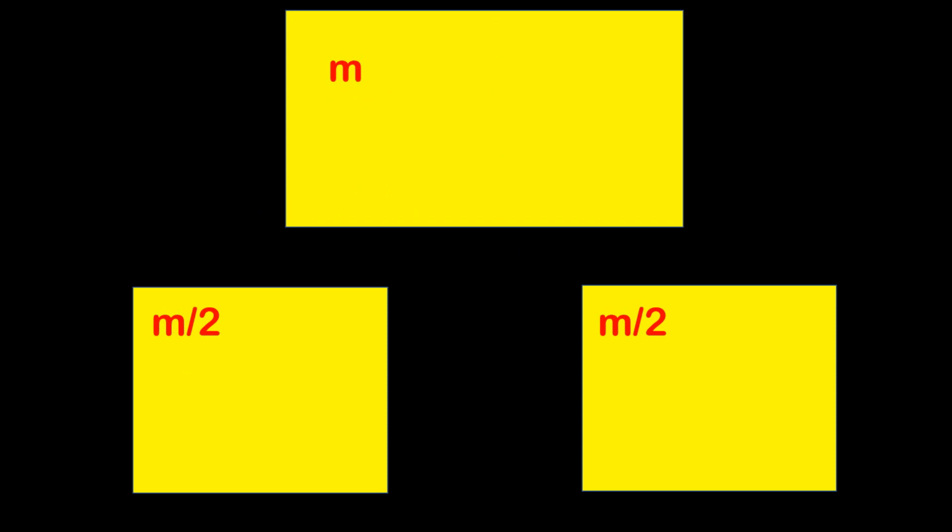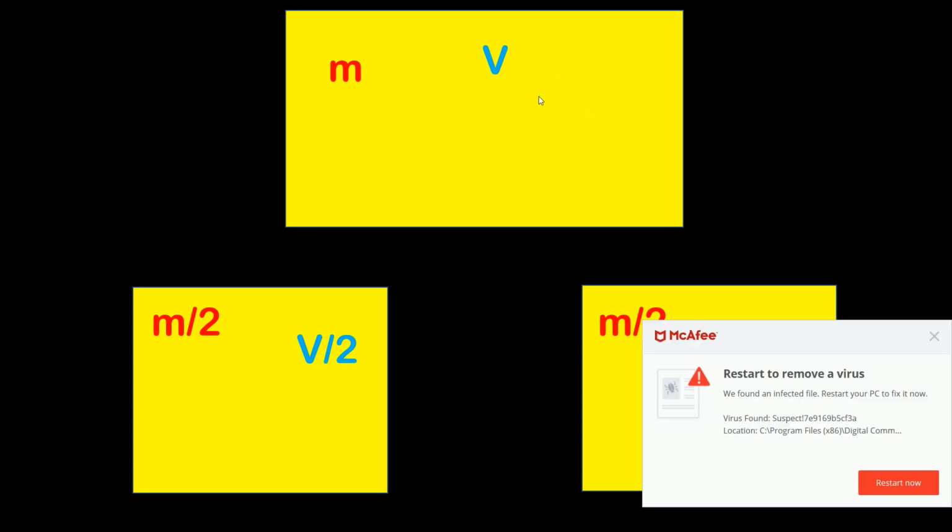Let us consider another example. Let's say V is the volume of this system. Now you have divided this system into two half parts. Will the volume of this part and this part be V? Obviously not. The volume of this part will be V by 2, and the volume of the other part will also be V by 2. And here you can easily distinguish and find out that volume is also an extensive property.